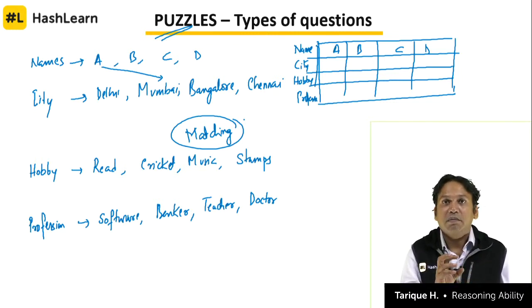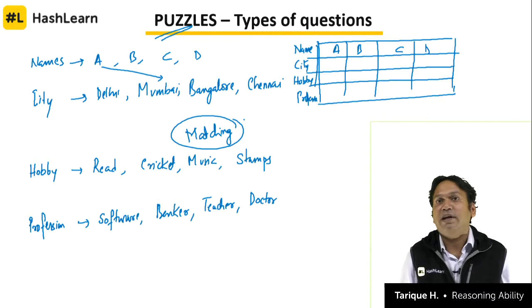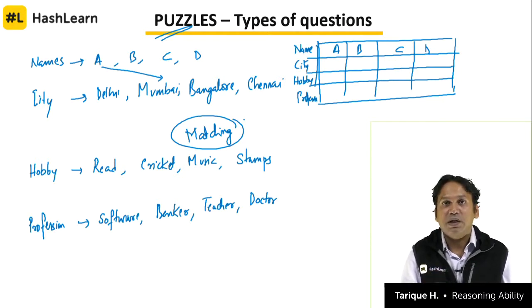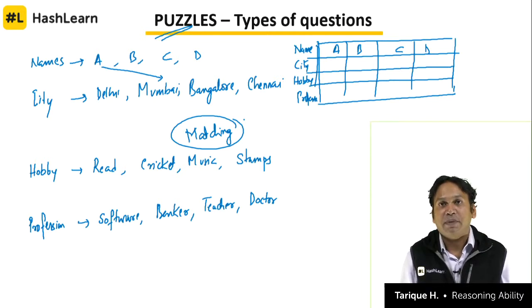Throughout the discussion, our focus will be to develop approach rather than just to show you how to solve a question quickly. In reasoning, approach is very important. Unless you develop a strategy and a good approach, solving reasoning questions in the examination is not that easy. But reasoning requires you to think.